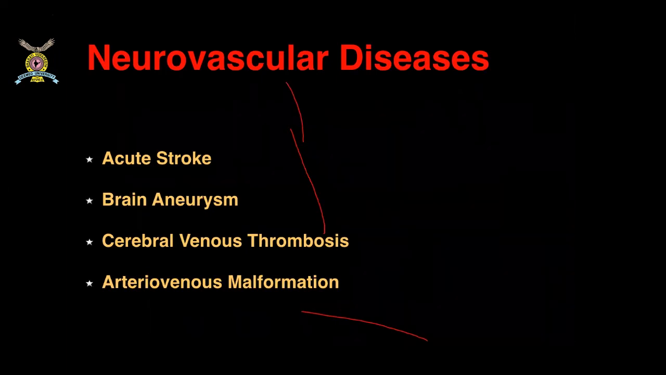Broadly, if we are to classify, it deals with the blood vessels of the brain. In the blood vessels of the brain, we have arteries and we have veins. Acute ischemic stroke is the most common neurovascular disease. The second is brain aneurysms, which is nothing but the swelling of the blood vessels